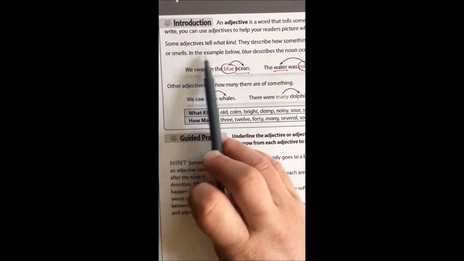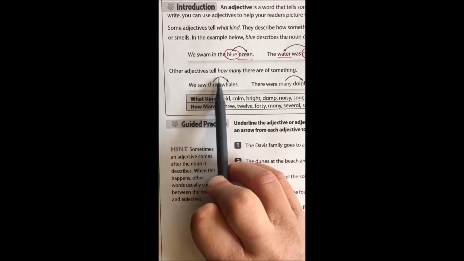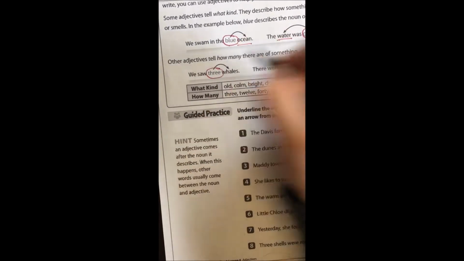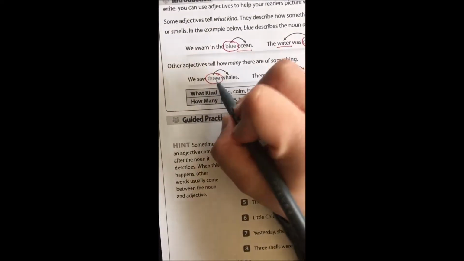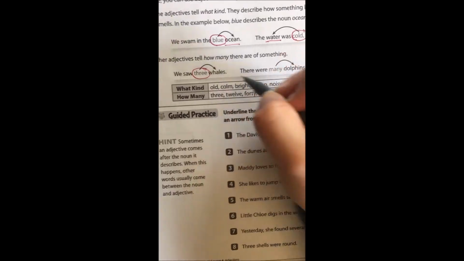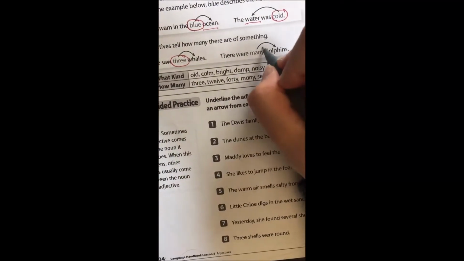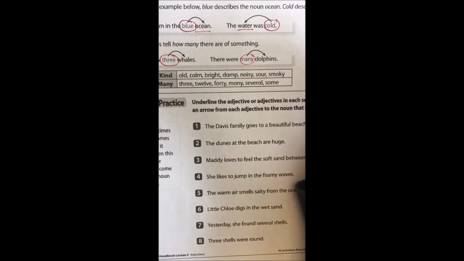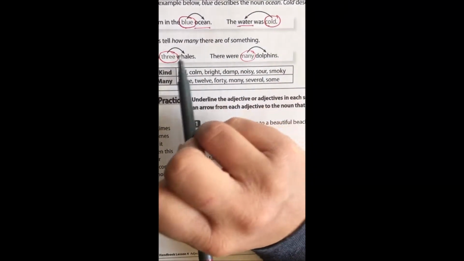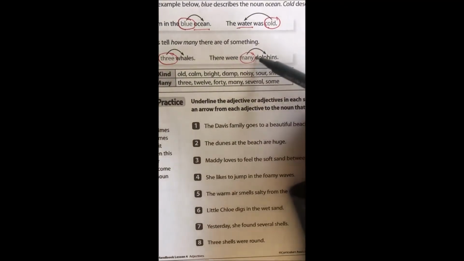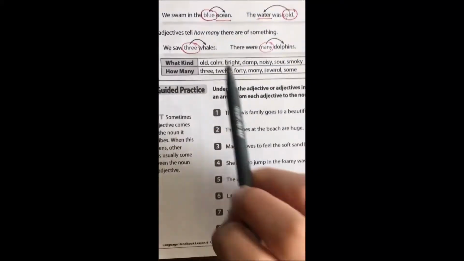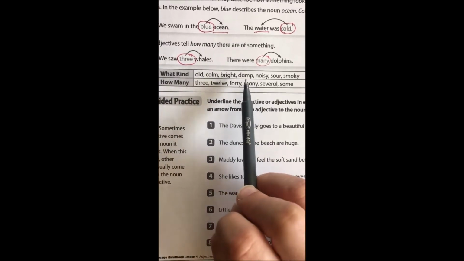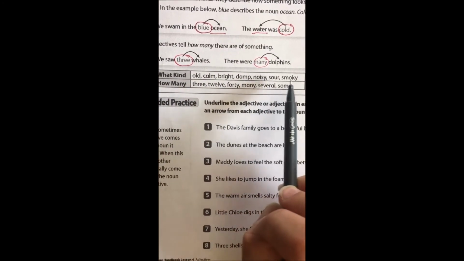So some adjectives tell what kind, but other adjectives tell how many there are of something. We saw 3 whales. 3 is describing whales. It's telling how many you saw. There were many dolphins. Now, many is pretty broad. You have no idea how many might be, but it is telling that it's how many. It's giving that describing word. It's an adjective describing dolphins. So some examples of what kind are old, calm, bright, damp, noisy, sour, smoky.